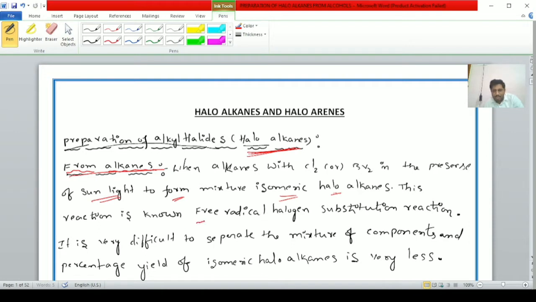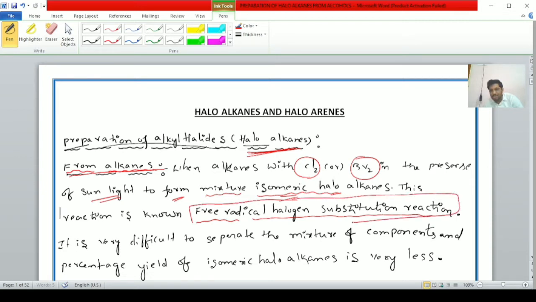This reaction is known as free radical halogenation, a substitution reaction.